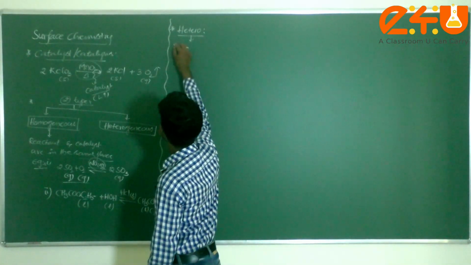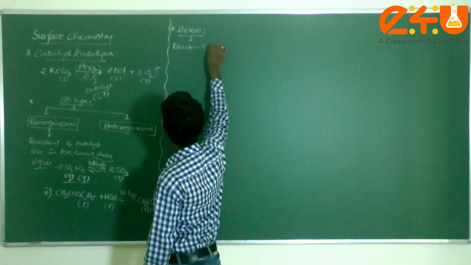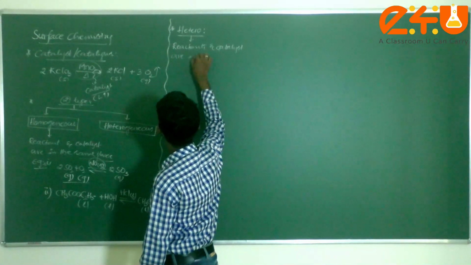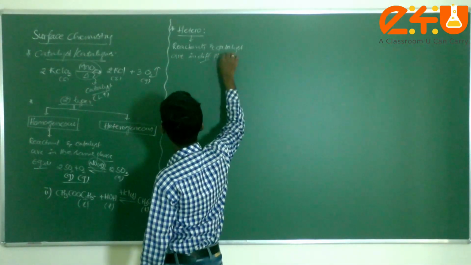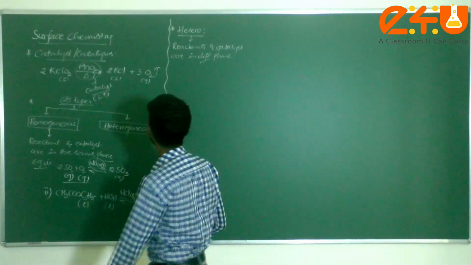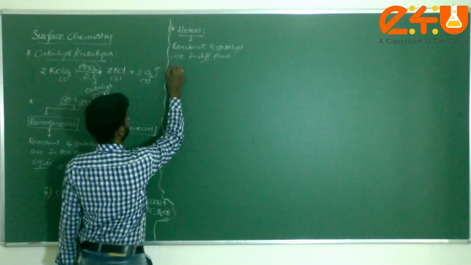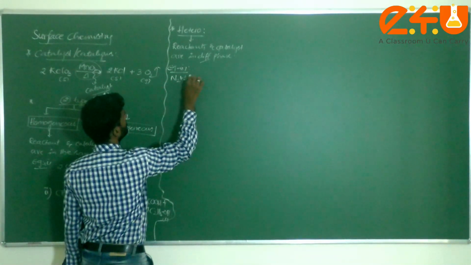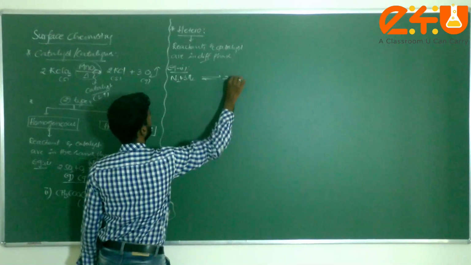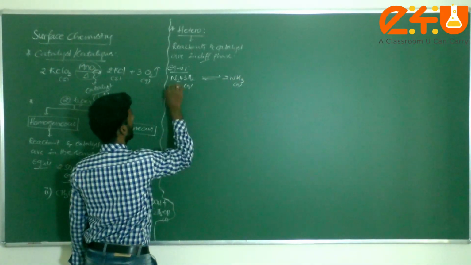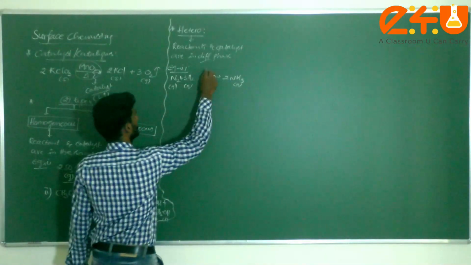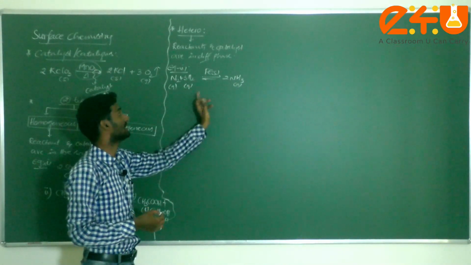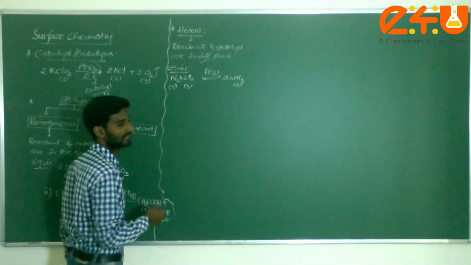In a heterogeneous catalyst, the reactants and the catalyst are in different phases. For example, take N2 plus 3H2 giving 2NH3. Here the catalyst is iron, which is in the solid state, while the reactants are gases. The reactants and catalyst are in different phases, so it is heterogeneous.